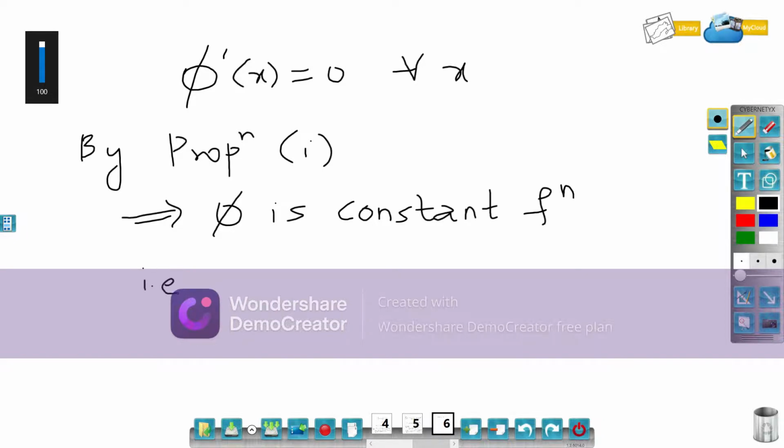That is, phi of x is equal to some constant c, where c belongs to the real numbers R. But what is phi of x? It is f of x minus g of x, which is equal to c.